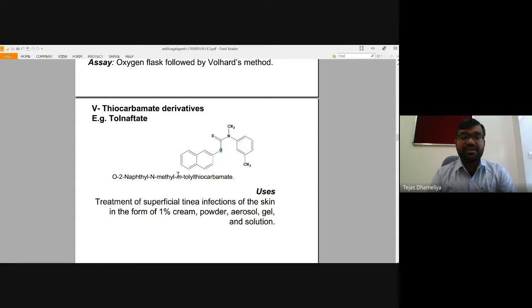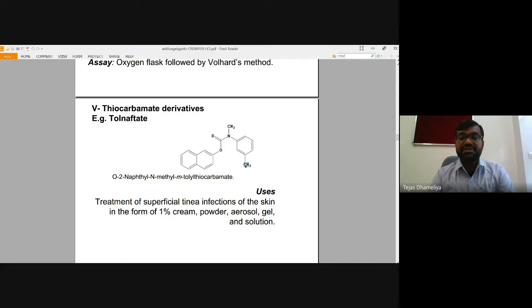So this is called a thiocarbamate because of this C double bond S, and the Me is also there, and it has this toluene substituent. Basically aniline is the functional group present in this structure, N-methyl aniline, with substitution at the meta position.